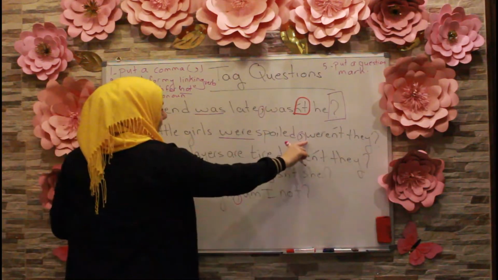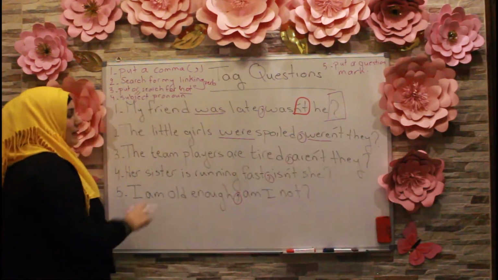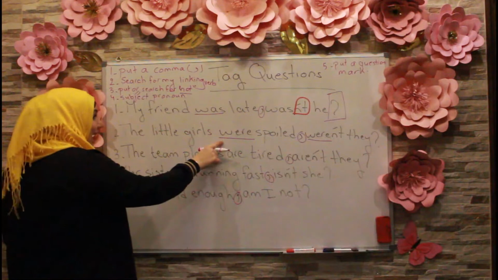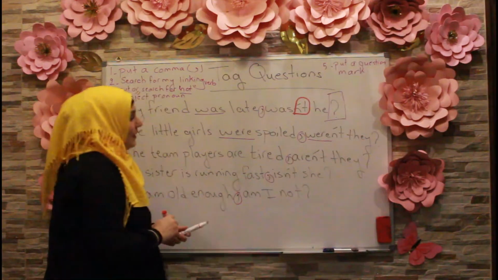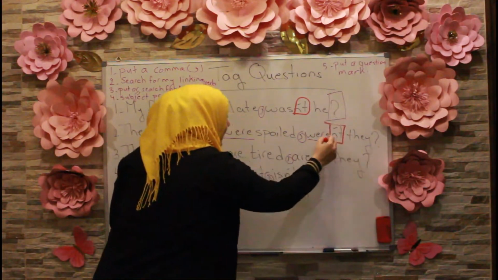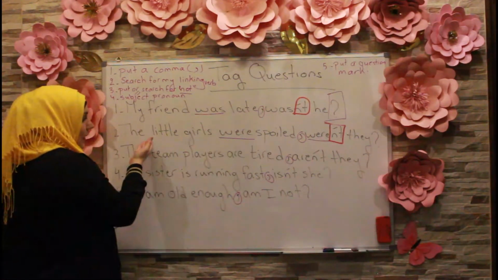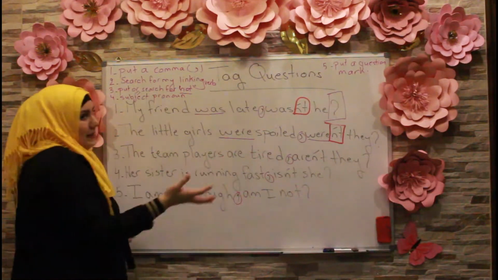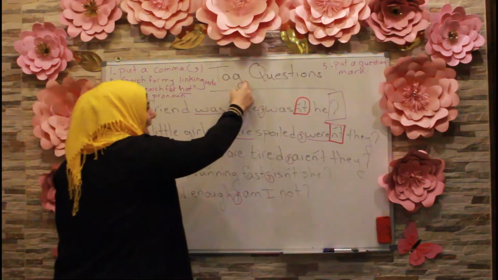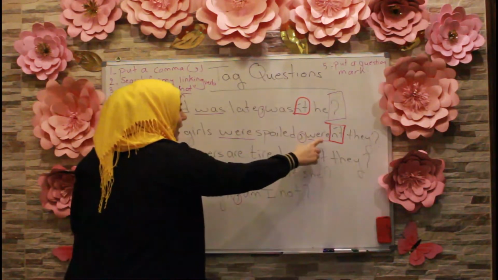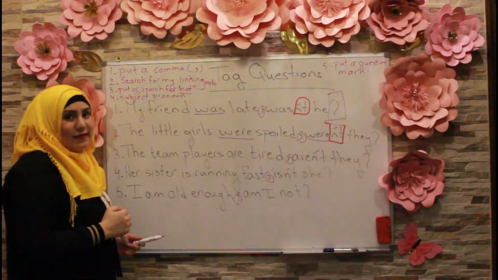Now, after the comma, I have the same verb, which is were. But this time, like here, when I did not have a not, I should put a not. I should change it into the negative form. So when my verb in the sentence part is in the positive form, it means that there's no not in it. This means that after the comma, so in my tag question part, I should put the not. I should change it into the negative form.